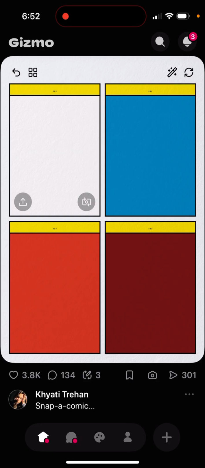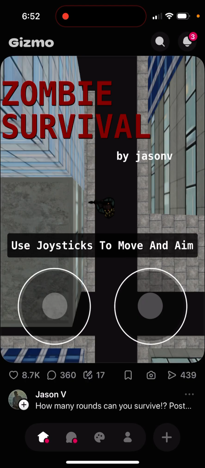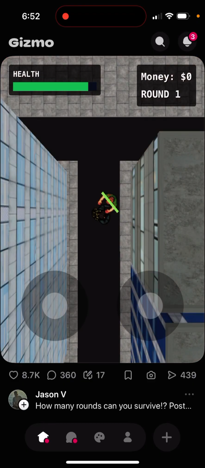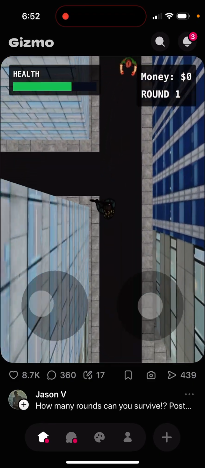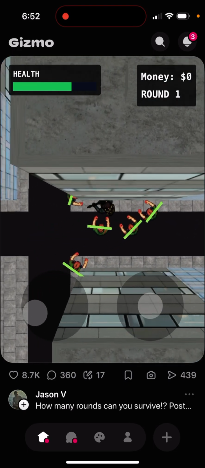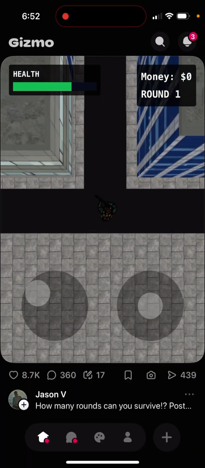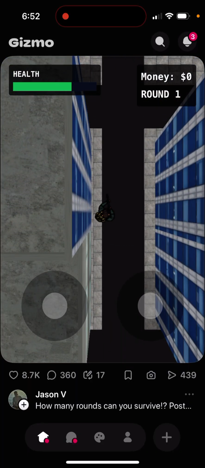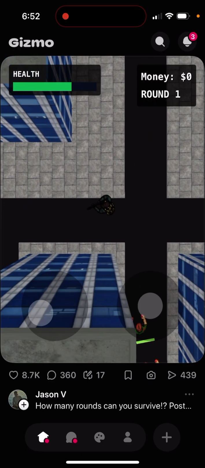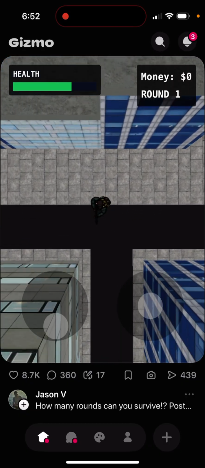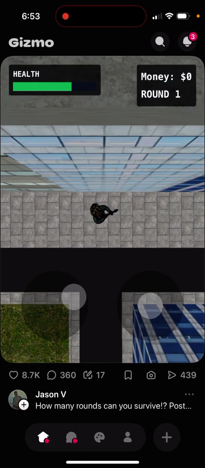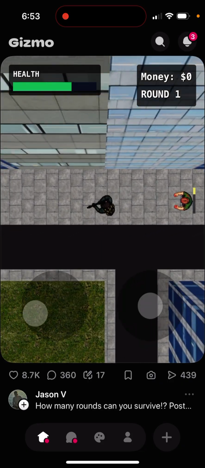I just don't know why the feed is not moving. Okay, so you need to. So as you can see, like simple games in here. Wow. Why I can't shoot? Quite addictive. And then you see this is just a simple game created by AI, and then you instantly just share it and people like it.